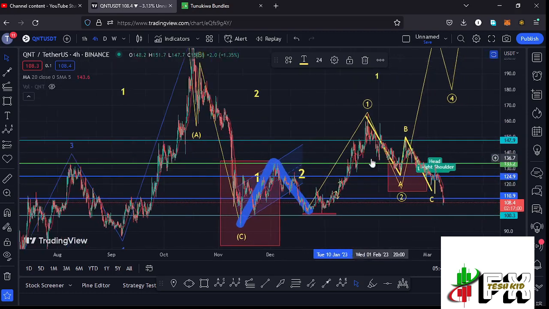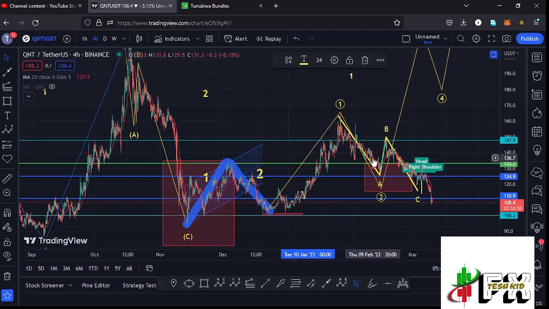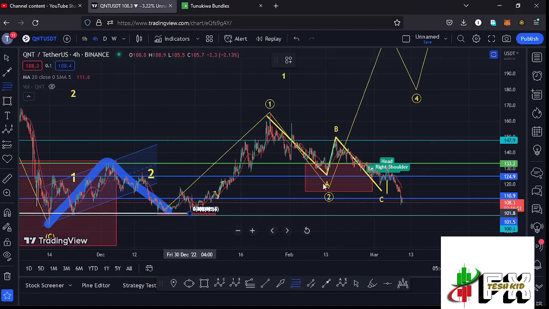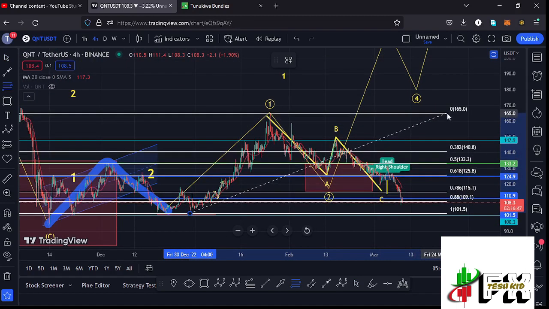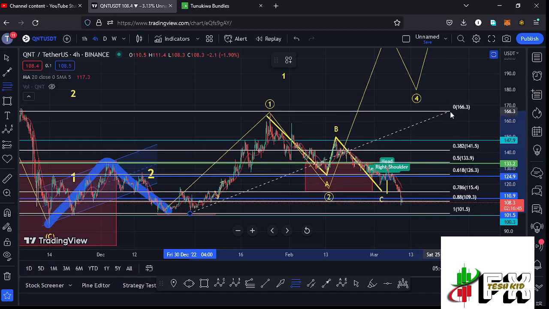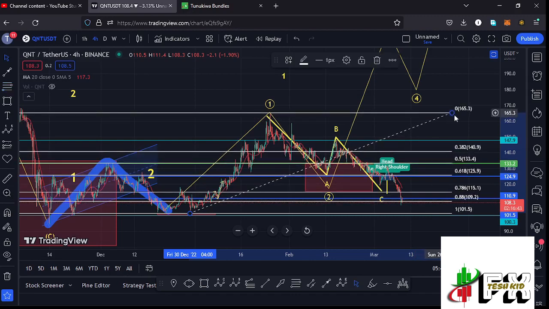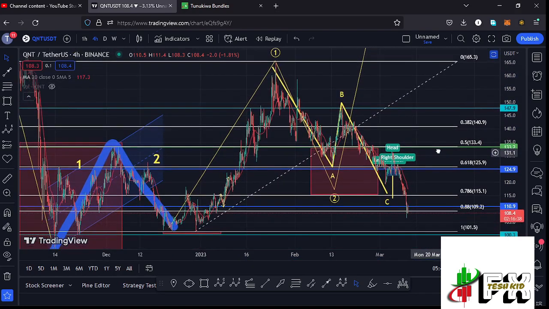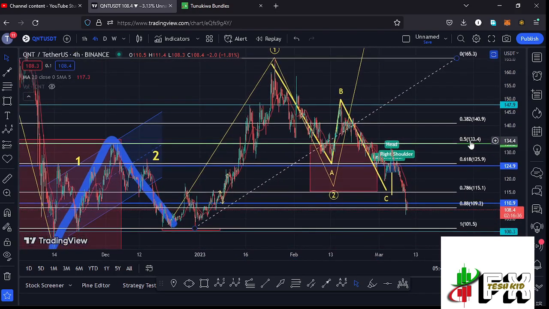and after seeing that high, we started a corrective structure to the lower side in the formation of a larger Elliott wave count 2 over here. Using the Fibonaccis, connecting them from the low of the first wave to the high of that wave 1, I was able to come up with a minimum retracement area to the lower side in the formation of that higher Elliott wave count 2 between the fib level 0.5 and the fib level 0.78, which is a target area that lies between the $133.4 mark and the $115.1 mark, which is a target area that at the time of this recording we have fully maximized.